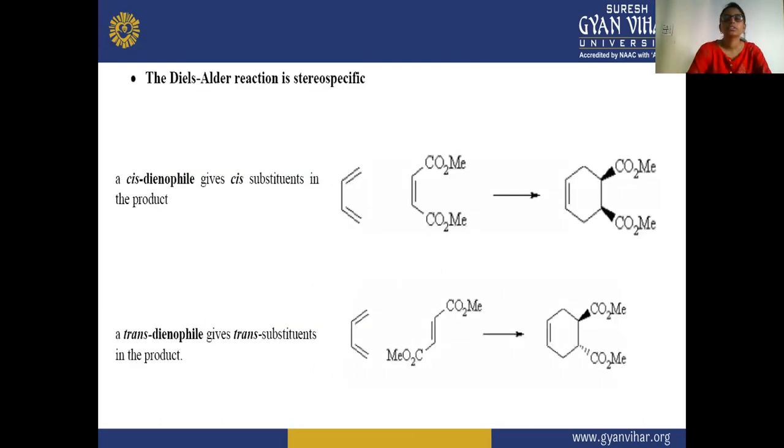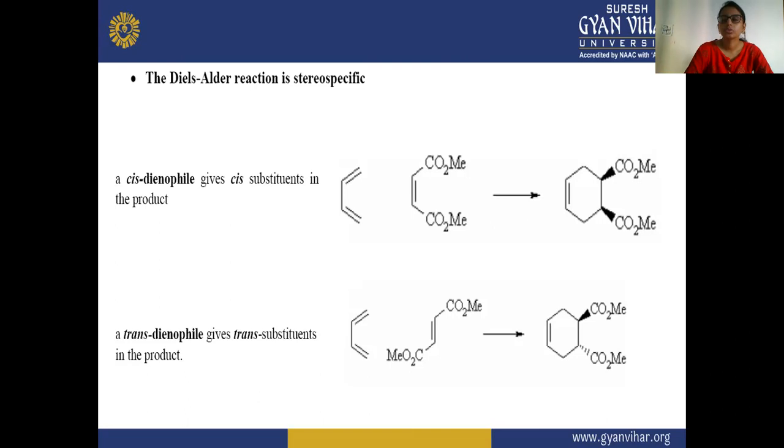Now the Diels-Alder reaction is stereospecific. You can see here that a cis dienophile gives cis substituents in the product. So here both of these are cis, and this structure gives cis substituents. This wedge structure shows that the benzene structure is on the plane, and the CO2Me is away from us. The trans dienophile gives trans substituents in the product.